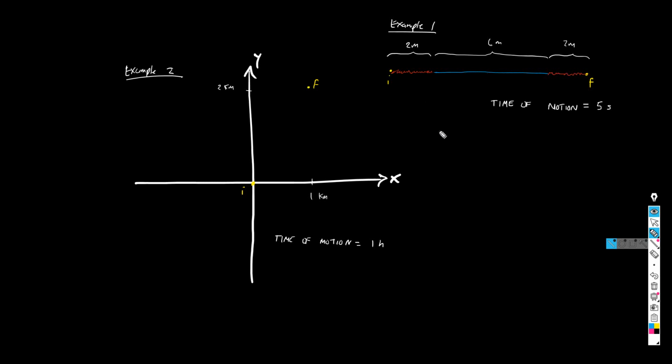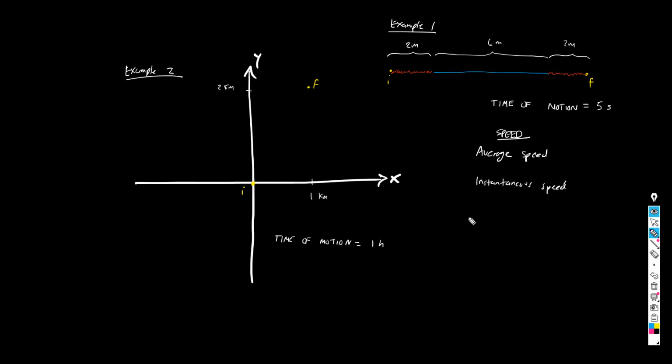Okay, now let's talk about what we understand as average. Let's consider speed first. Let's understand the difference between average speed and instantaneous speed. What is the difference between these two?